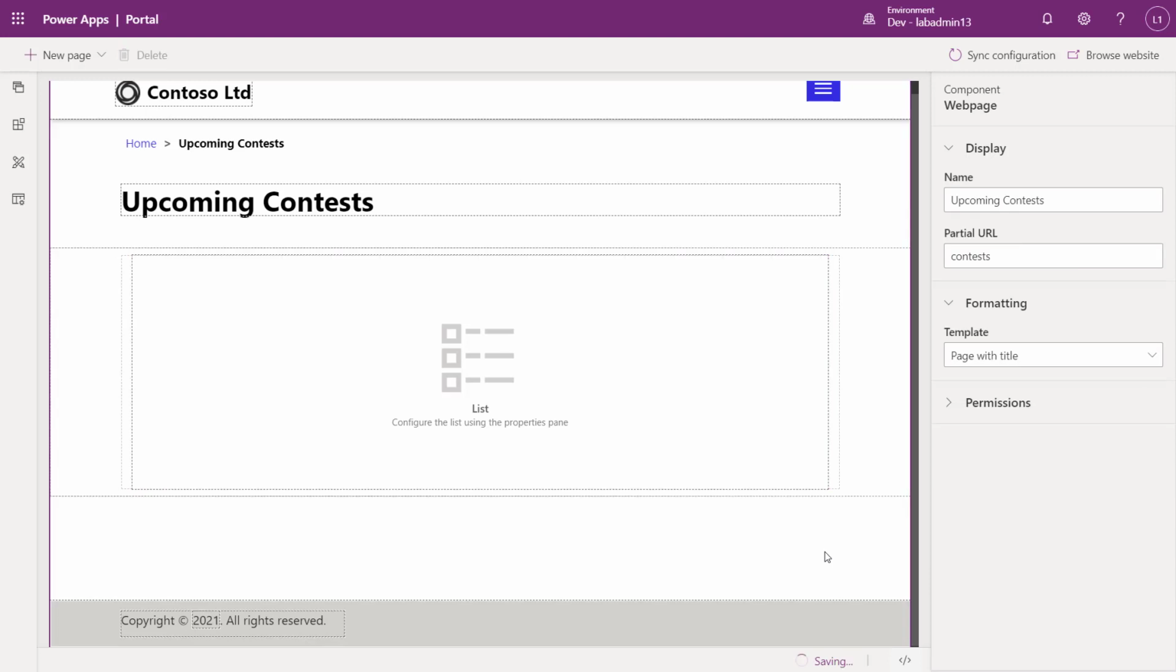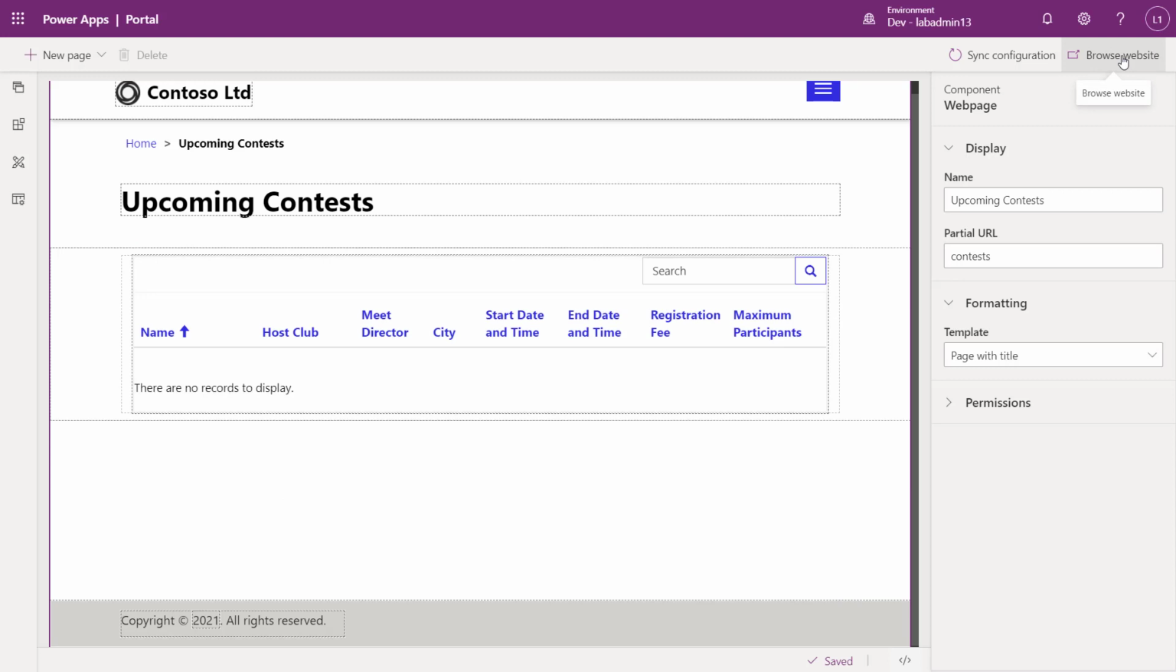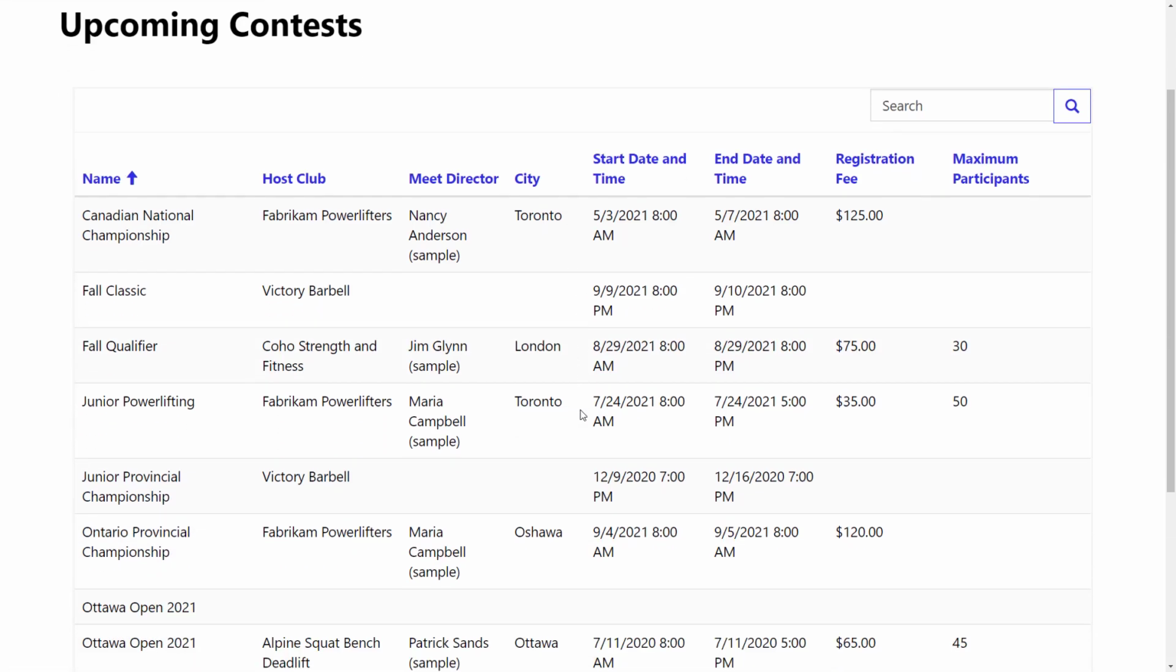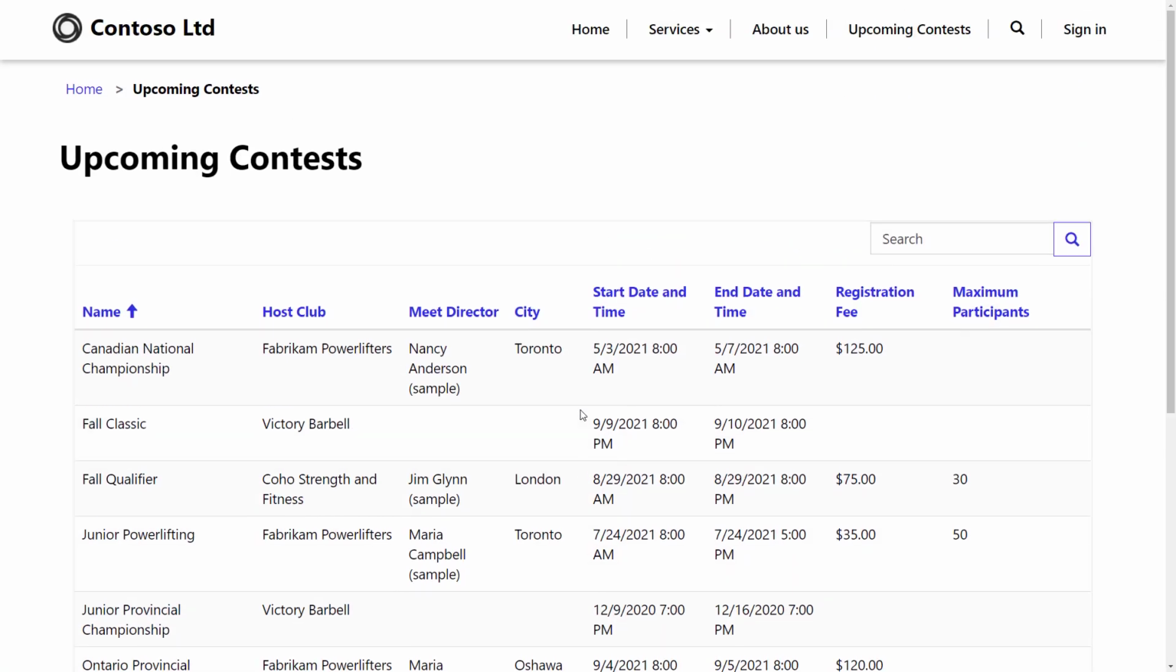I'm going to tab off this. Tapping off, it's going to save. And now let's browse to our website. And already we're beginning to see the headings are coming in. I'm going to browse to the website. And we see here that we have a list of those upcoming contests in a nice, formatted table with the information and things like that.